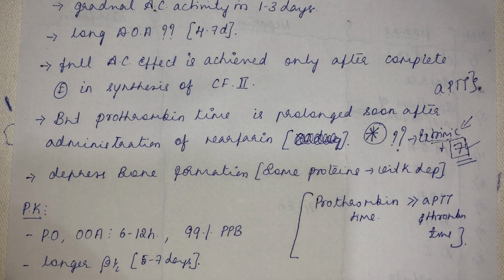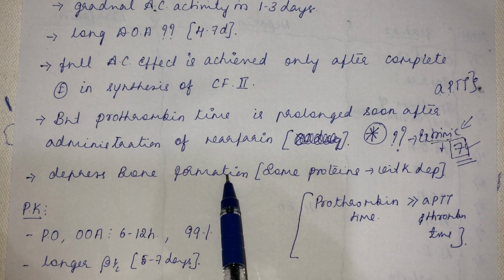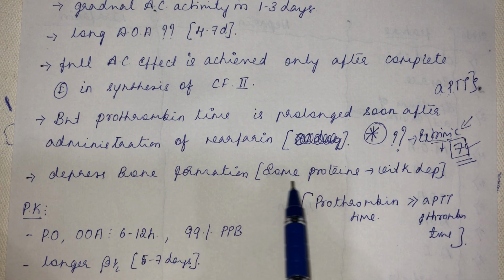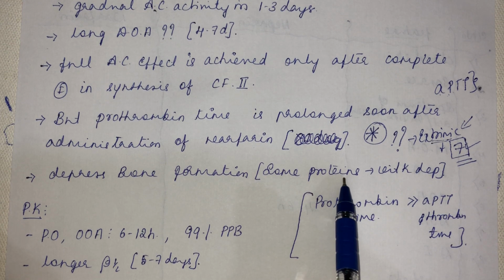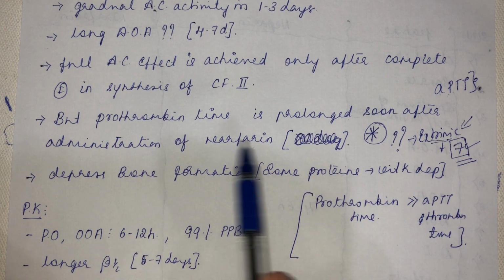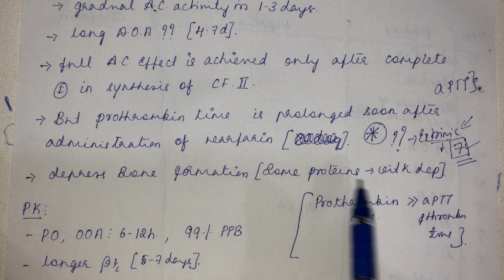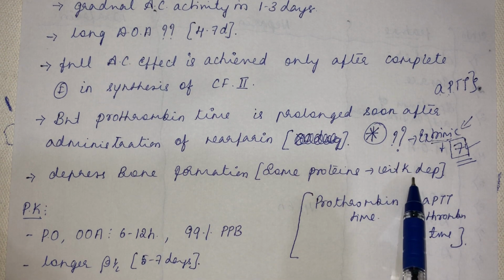See, why soon after the administration of warfarin? Mostly that clotting factor 7 has already lapsed its 6 hours when it comes out. Okay, so that's why it's prolonged soon after administration of warfarin. It also depresses bone formation, because some proteins which play a role in bone formation might also be dependent on vitamin K. That's how it depresses the bone formation.